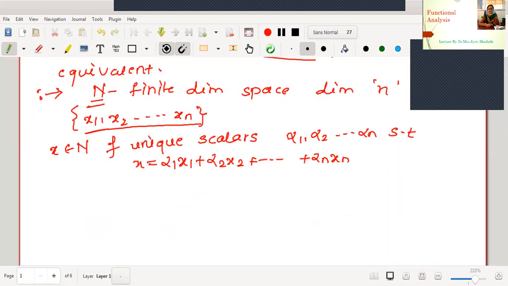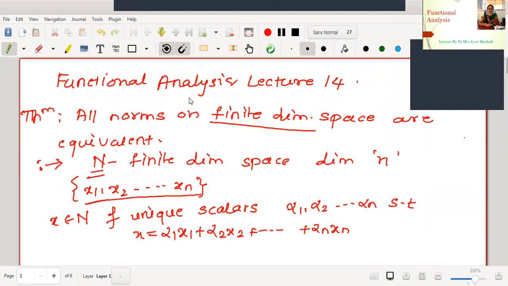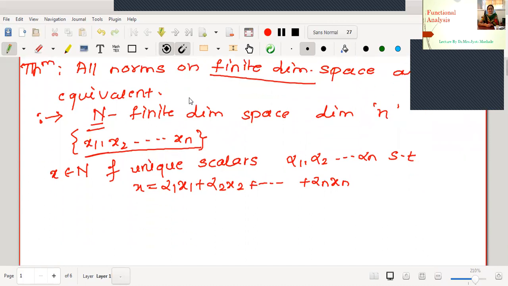Yeah, this is fine. Okay, now the aim is to prove that all norms defined are equivalent. Therefore, in this proof, we will define one particular norm, say the 0th norm.